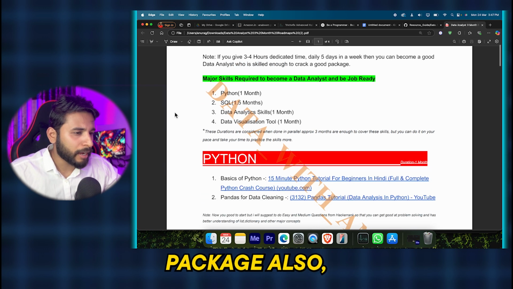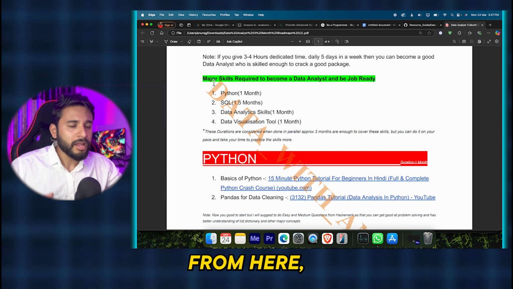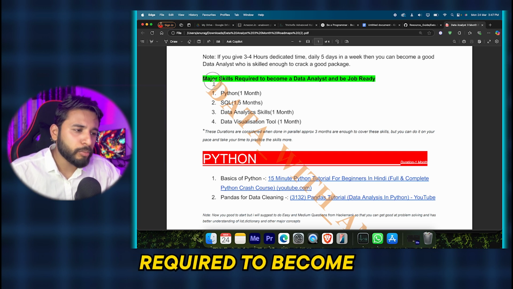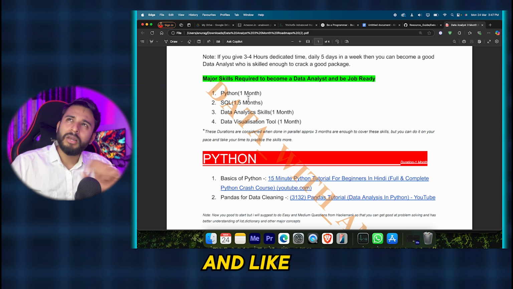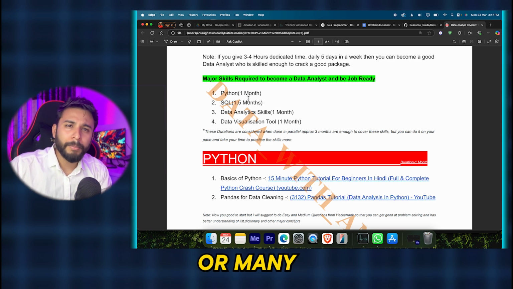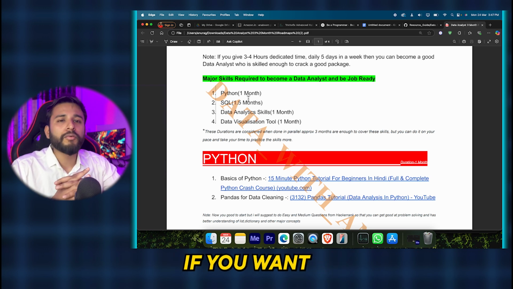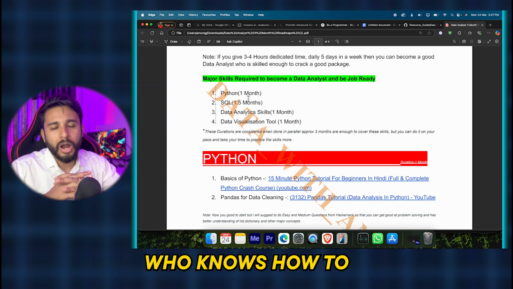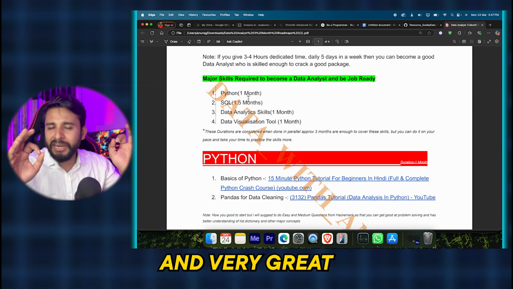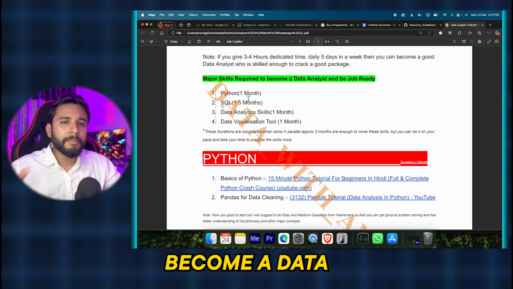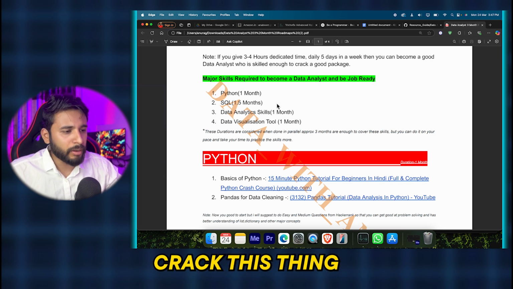Definitely you can crack a good package, but you should follow whatever I am going to tell you from here. These are the major skills required to become a data analyst and a job-ready person. Many times, in many jobs, people will say Python is not required for a data analyst, but I'll say if you want to become a good skilled data analyst who knows how to clean the data, you should know Python also. Python is a very demanded and great skill to have. So 1 month, if you give, definitely you can crack this.